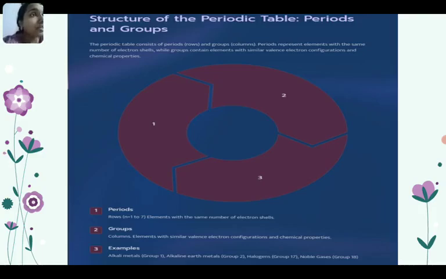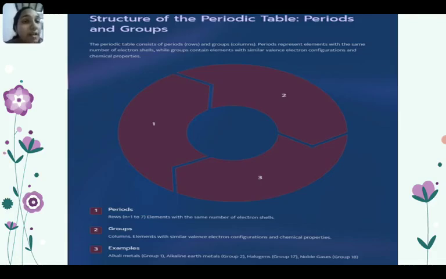Periods represent elements with the same number of electron shells, while groups contain elements with a similar valence electron configuration and chemical properties. Periods are rows, n equals 1 to 7, with the same number of electron shells. Groups are columns, with similar valence electron configuration and chemical properties.